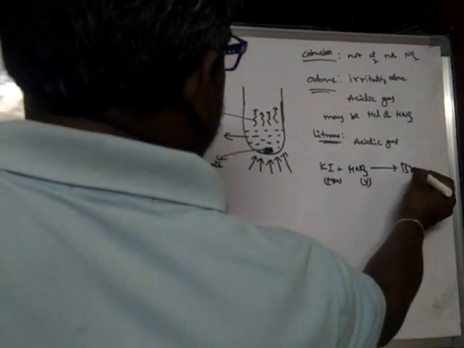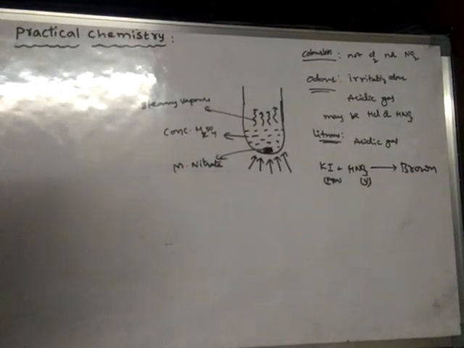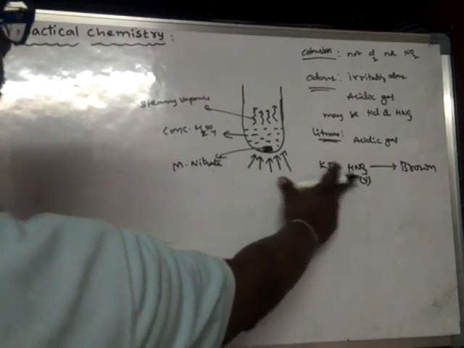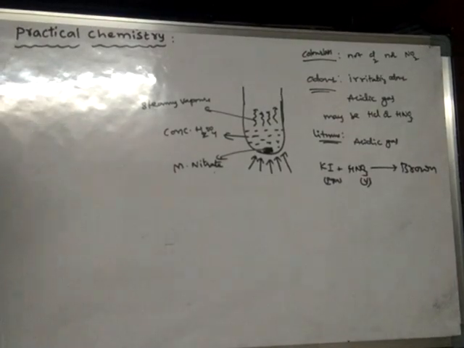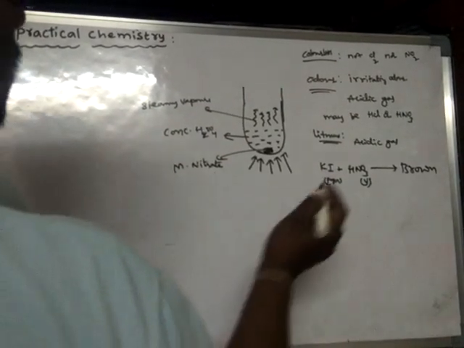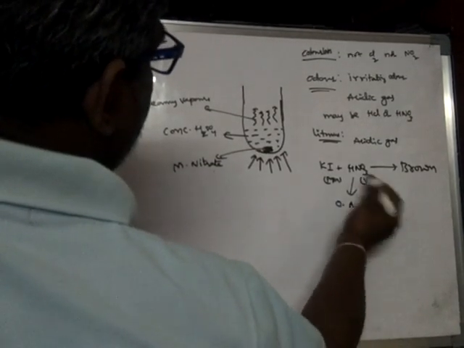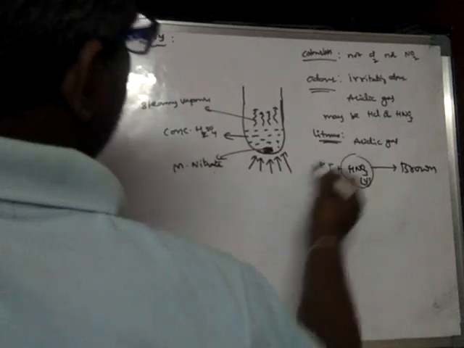That paper turns brown in color. Here it is not moist. In the case of NO2 we had taken moist KI paper, but here it is simply KI paper with HNO3 vapors. So the potassium iodide paper is turned brown. From this it is understood that here it is acting as an oxidizing agent, and that the vapors are HNO3 vapors.